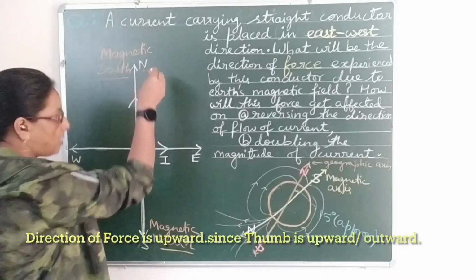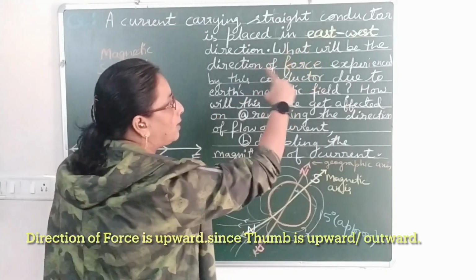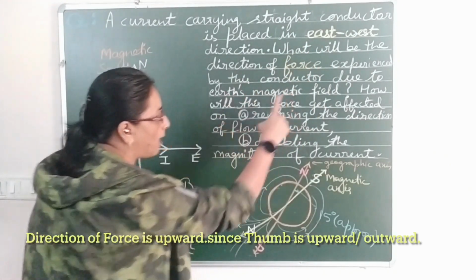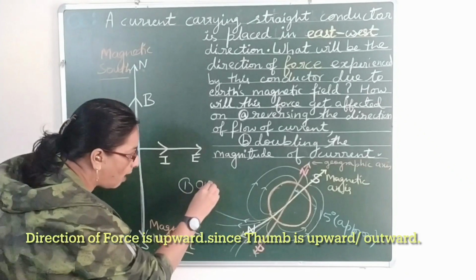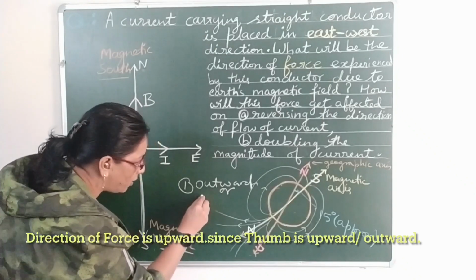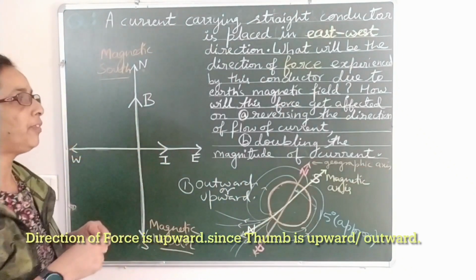So the first part of the question, what will be the direction of force experienced by the current carrying conductor due to Earth's magnetic field, is answered: outward, or upward. So the first part we have answered.